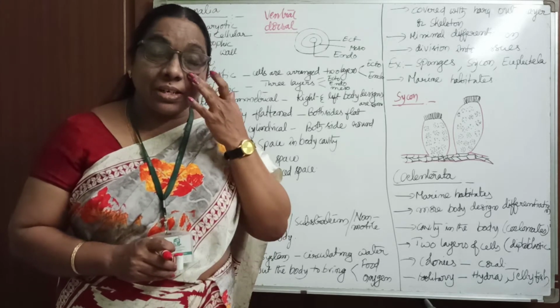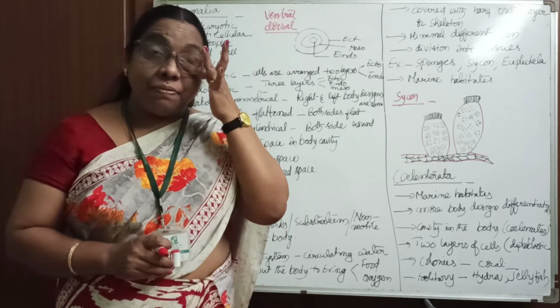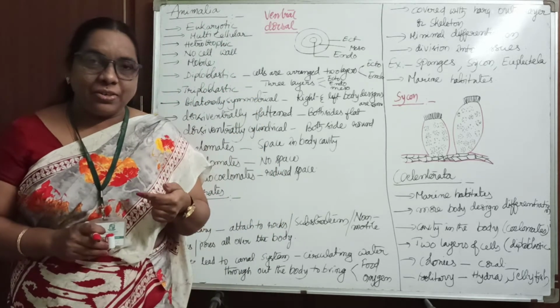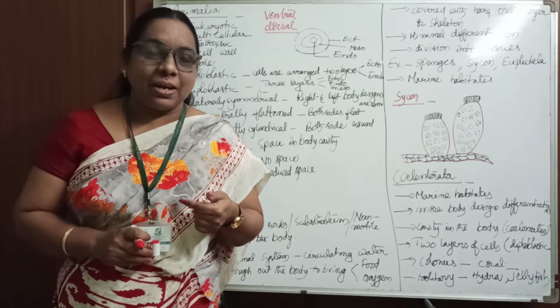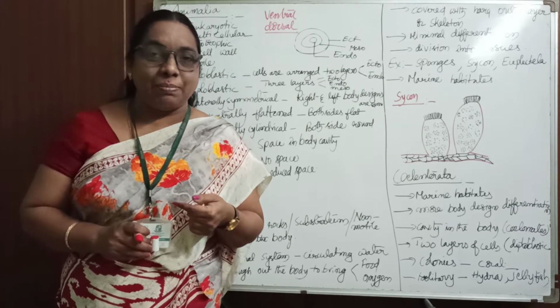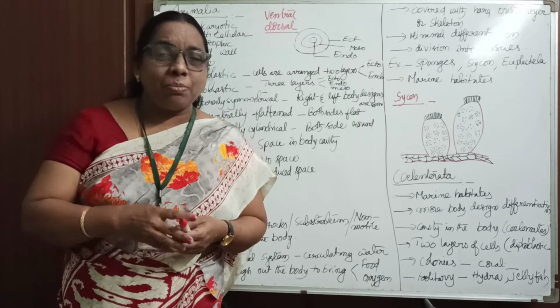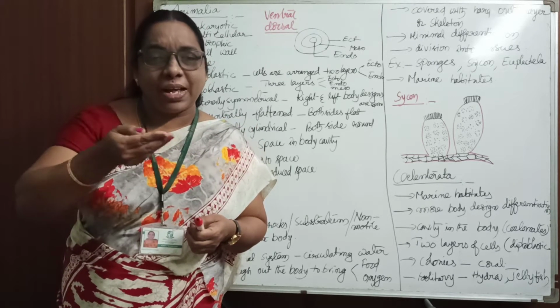Am I clear to you, children? Dorsiventrally flattened organisms. Maybe you have an idea about the ribbon. Ribbon, did you see any time? The ribbon organisms, we can say, ribbon animals. Especially tapeworm is there. The tapeworm structure is just so flat.